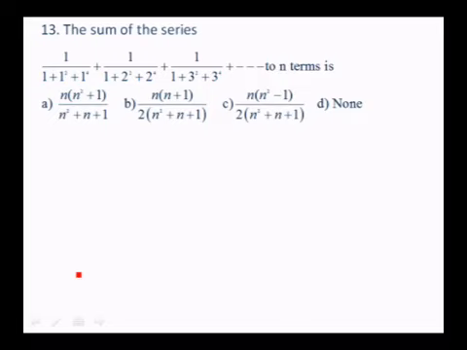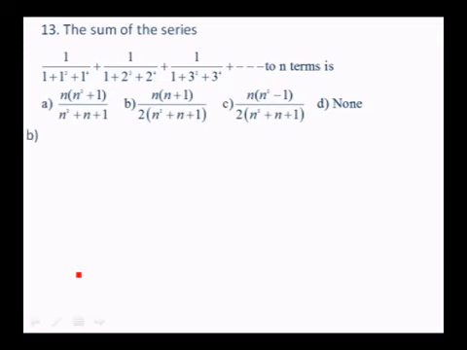Find the sum of the series up to n terms. 1 over 1 plus 1 square plus 1 to the power of 4, 1 over 1 plus 2 square plus 2 to the power of 4, 1 over 1 plus 3 square plus 3 to the power of 4, etc. to n terms. So ಮತ್ತೆ once again to n terms ಅಂತ ಕೇಳಿದಾನೆ. So you must be very happy. So put n is equal to 1 in the 3 options, first 3 options.